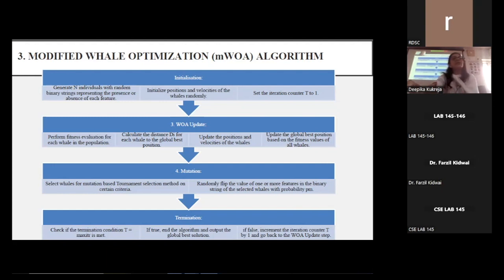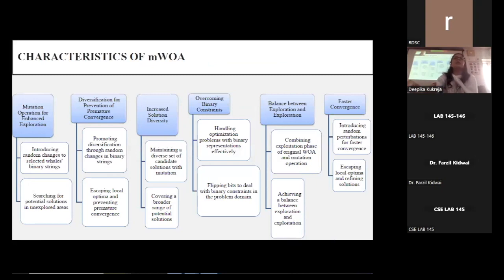If it has reached the maximum iteration value, then the algorithm ends and we get the output, where the output is the global best solution. Otherwise, the counter is incremented by 1, and we go back to the 3rd step, which is the WOA update, and then mutation is done again till we reach the max ITR value.